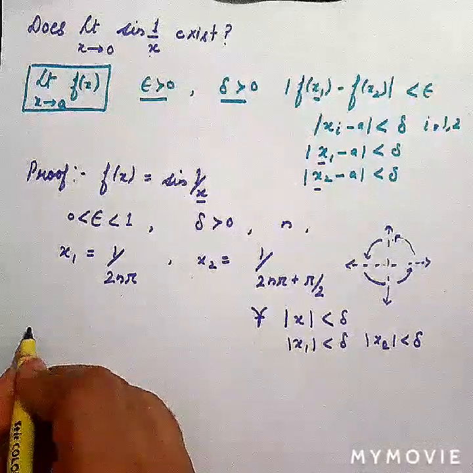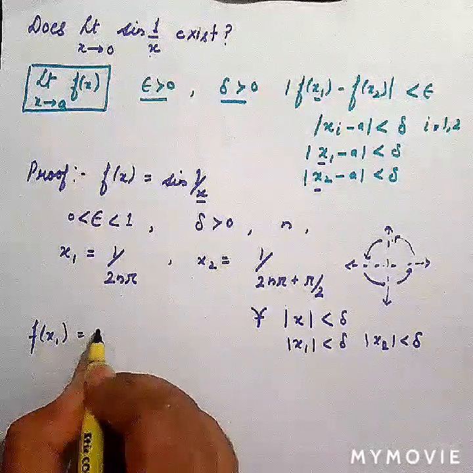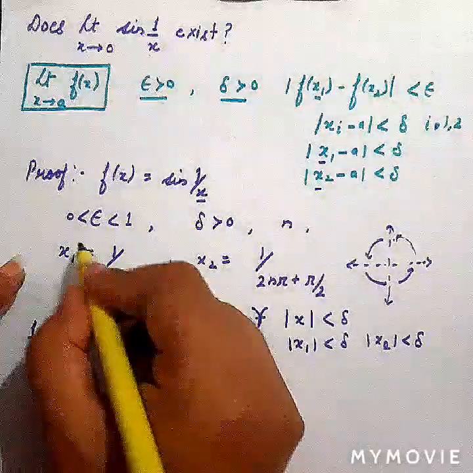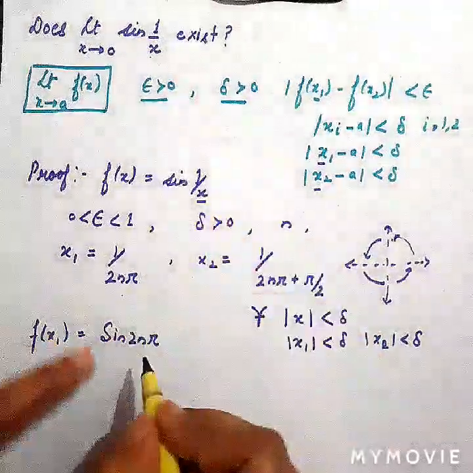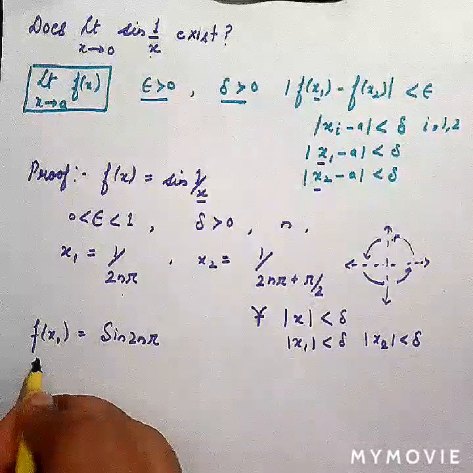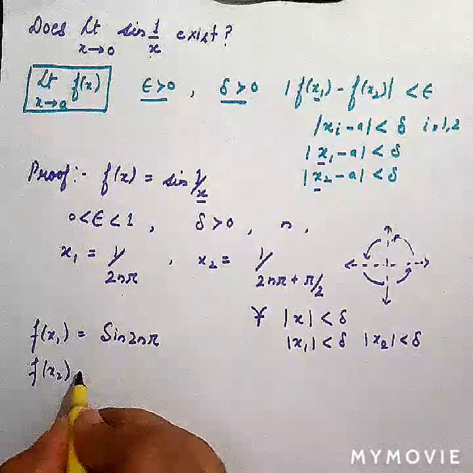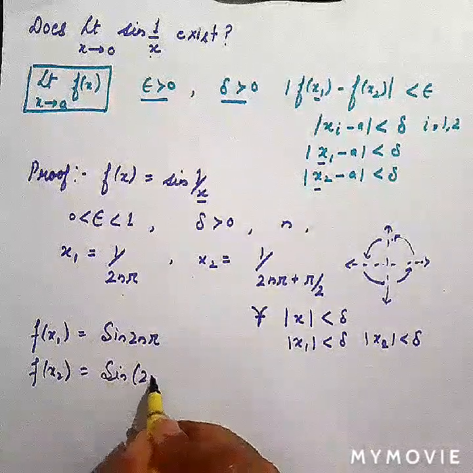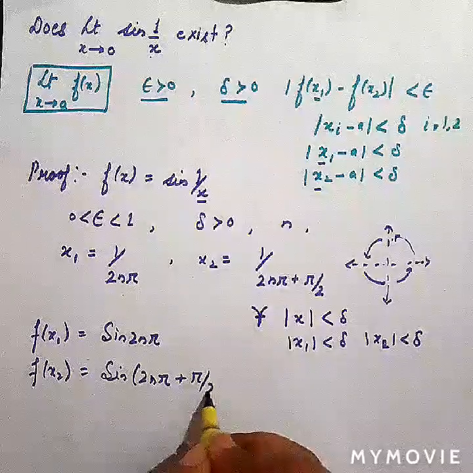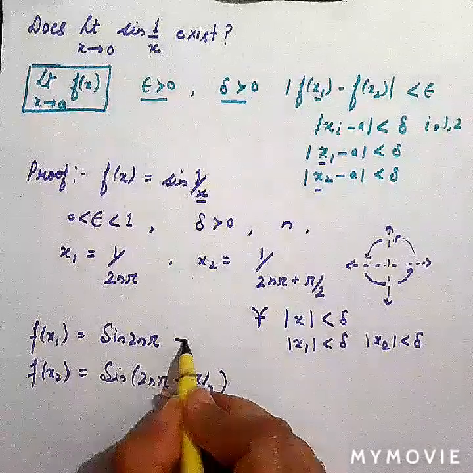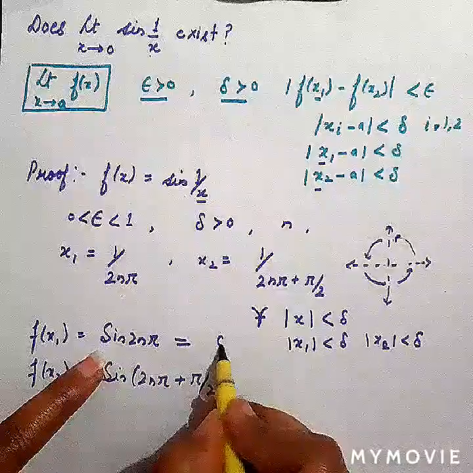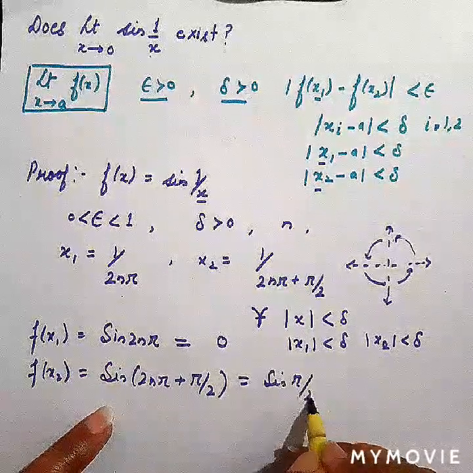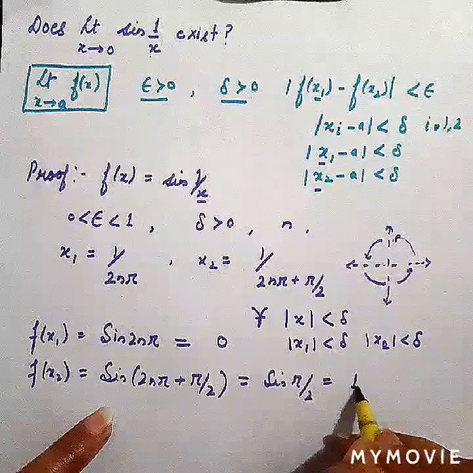So what will happen? We will be left with f of x1 equal to sine of 2n pi. When we fill this value, 2n pi will go upward, it will invert. Then f of x2 is equal to sine of 2n pi plus pi by 2. Everyone knows that sine of 2n pi is always equal to 0, and sine of 2n pi plus pi by 2 is equal to sine of pi by 2, which will also become equal to 1.